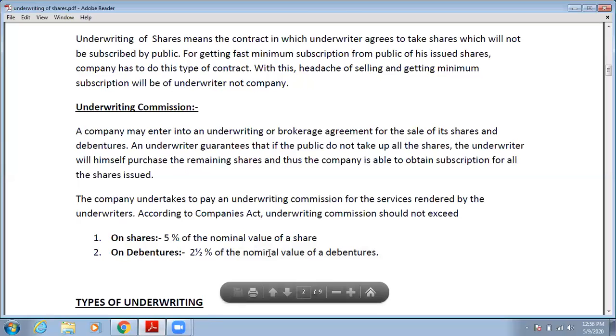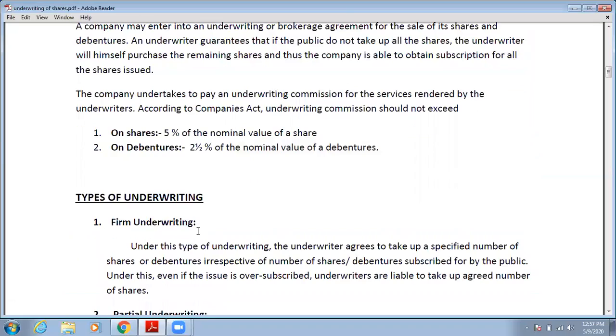According to the Companies Act, underwriting commission should not exceed a maximum of 5% of the nominal value of shares, and in the case of debentures 2.5% of the nominal value of debentures. This is the maximum limit of the commission. A company cannot give commission more than 5% of the nominal value of shares. Commission may be less than 5%, but the maximum is 5% for shares and 2.5% for debentures. So this is about underwriting commission.